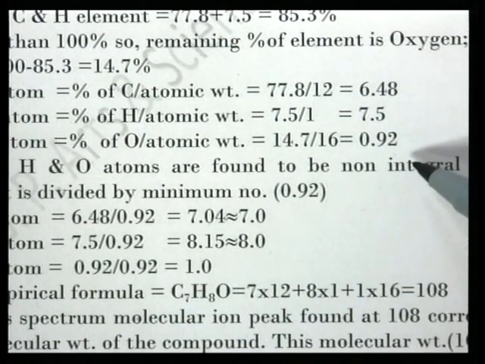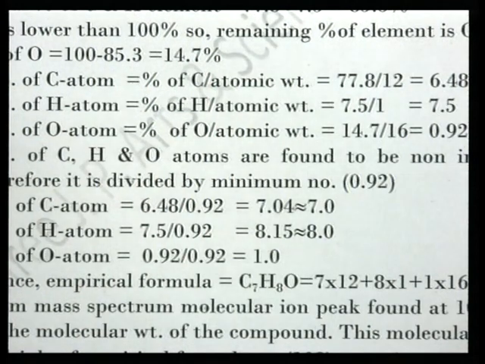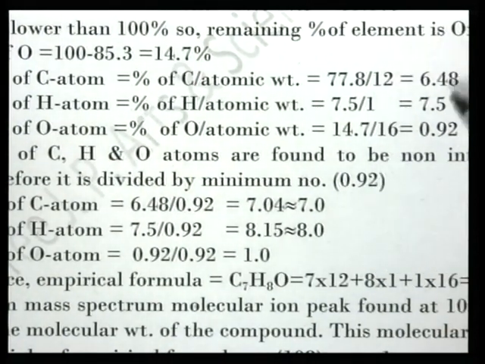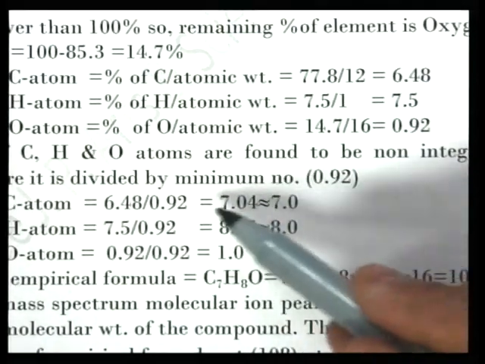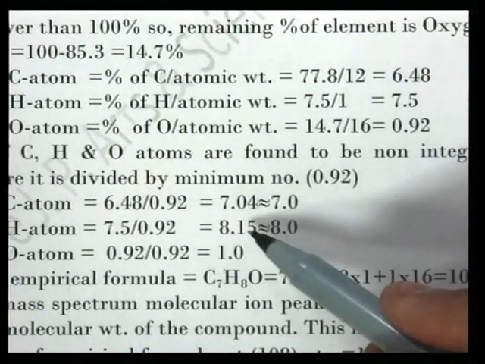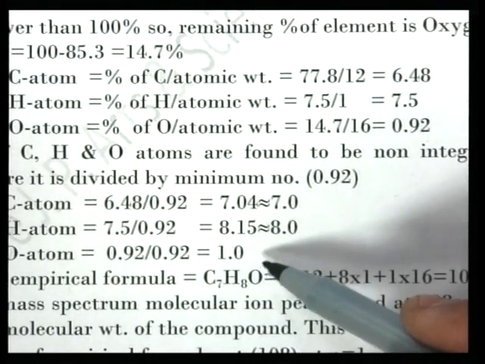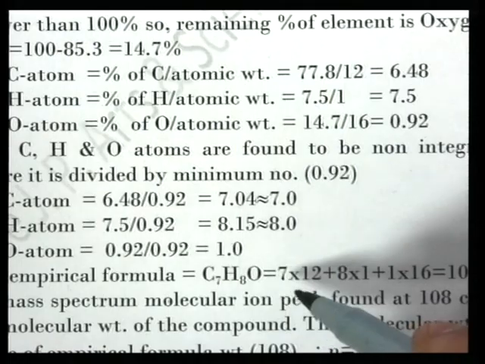0.5 and 0.92. Now carbon, hydrogen, oxygen atoms are found at non-integral values, therefore they are divided by the minimum number, that is 0.92 here. So all figures are divided by 0.92. So 6.48 divided by 0.92 becomes 7.04, equivalent to 7. Here it is 8.15, approximately 8, and here it is 1. So you convert to whole numbers, and the empirical formula is C7H8O.